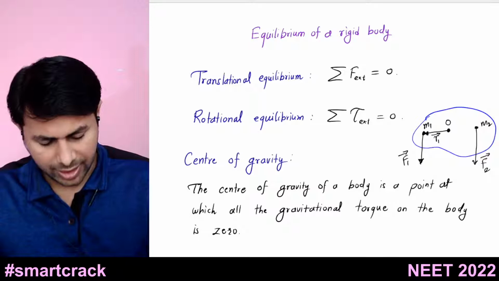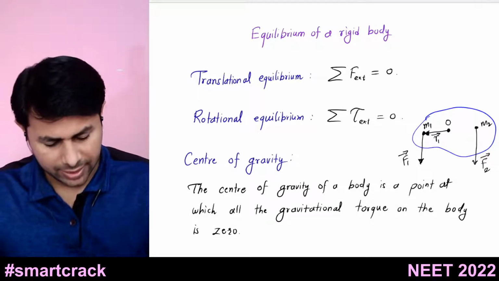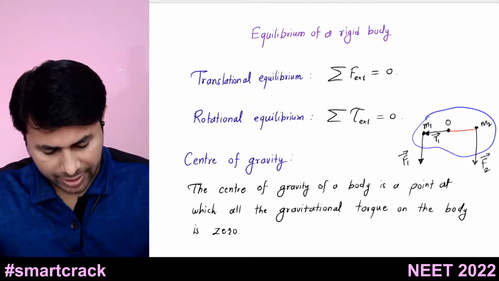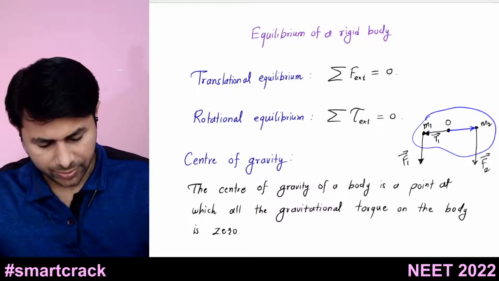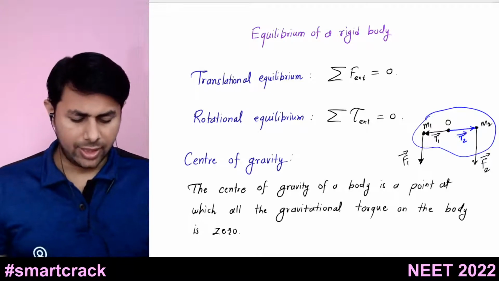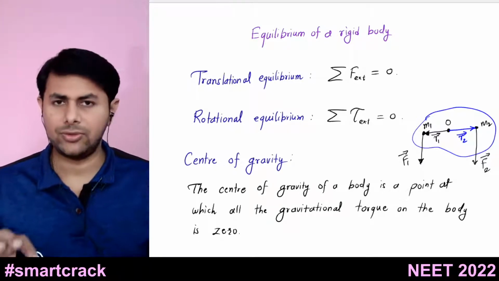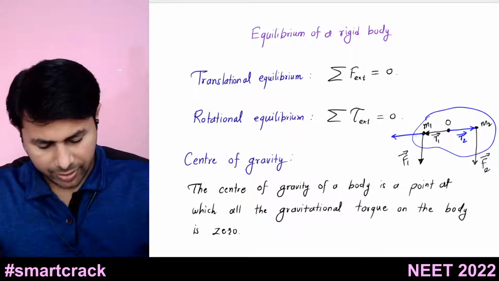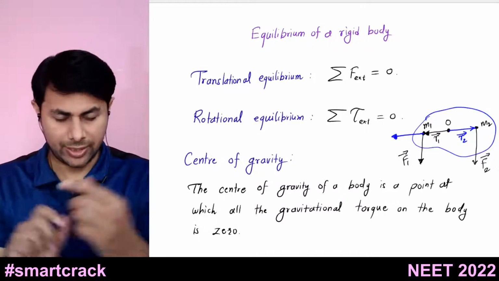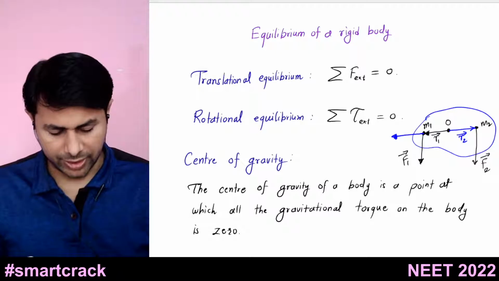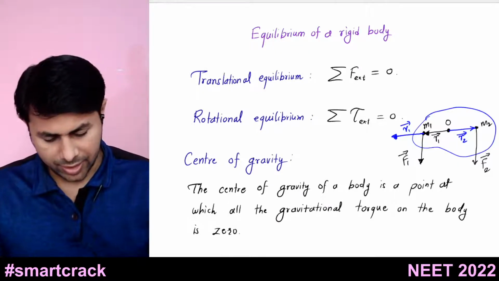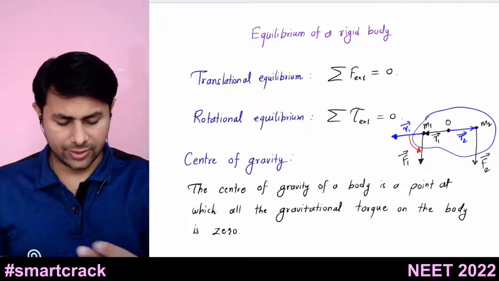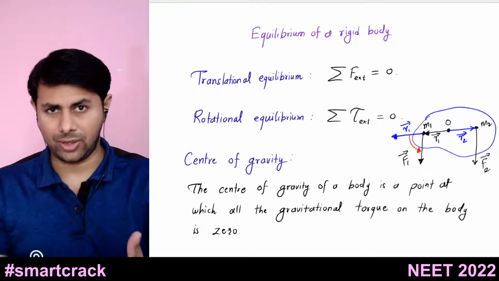this will be r1 bar, directed like this. Then r2 bar will be directed like this, and so on and so forth. So how do you find torque? Torque due to F1 will be R1 bar. I have drawn the same position vector, but at this point. So this is R1 bar cross F1 bar, the torque due to F1, and it will rotate the body in which sense? It will rotate the body in the anti-clockwise sense.